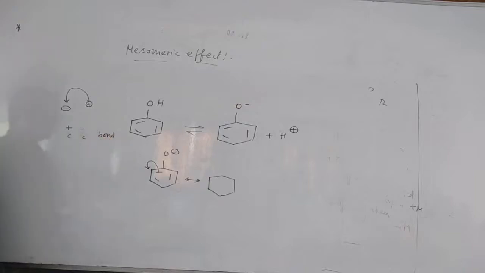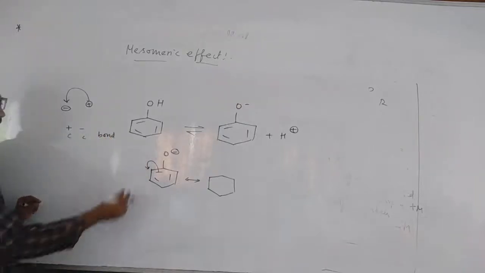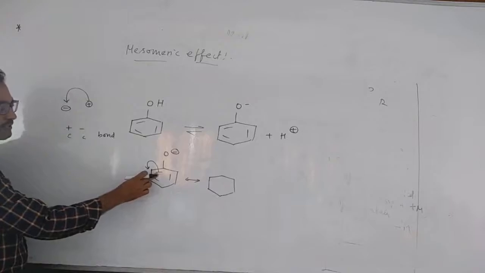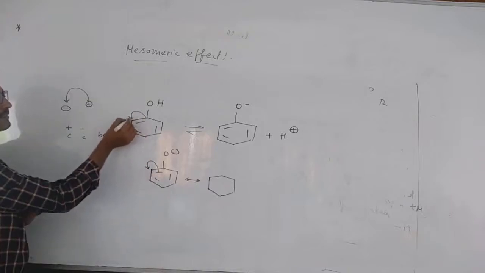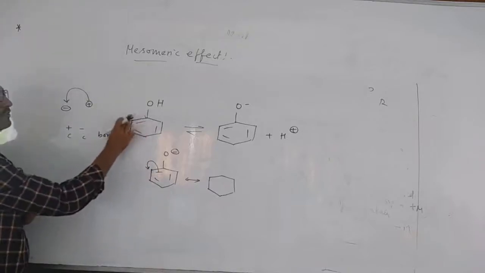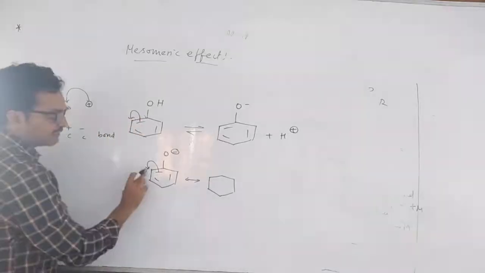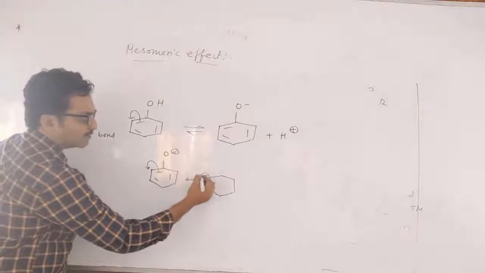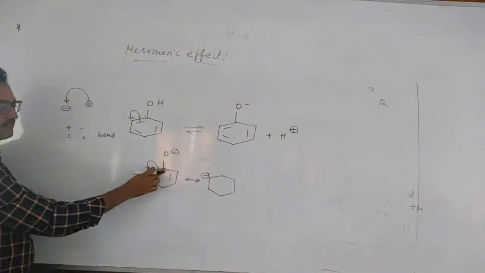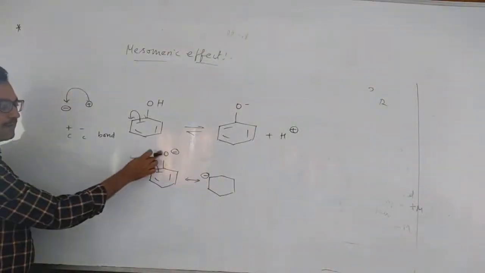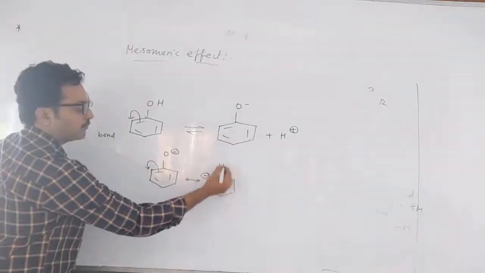Here, while you are shifting, many people will shift like this. This is the wrong way. So shift like this, with the middle like this. Now this is the head, you will get a negative charge, and this is the tail, positive. Plus and minus, double bond.